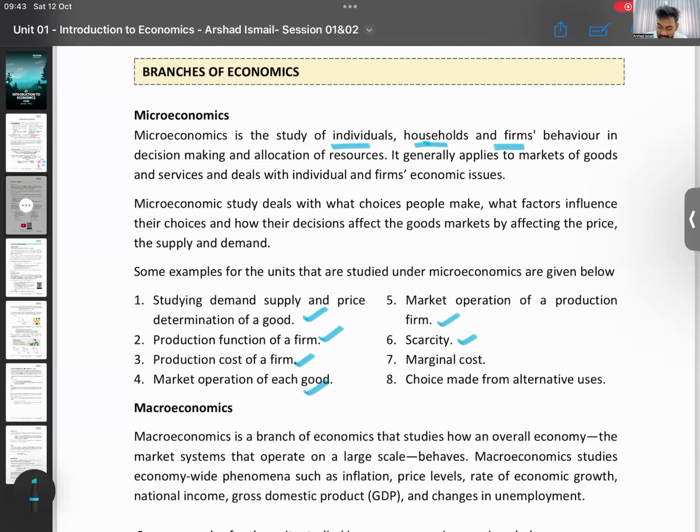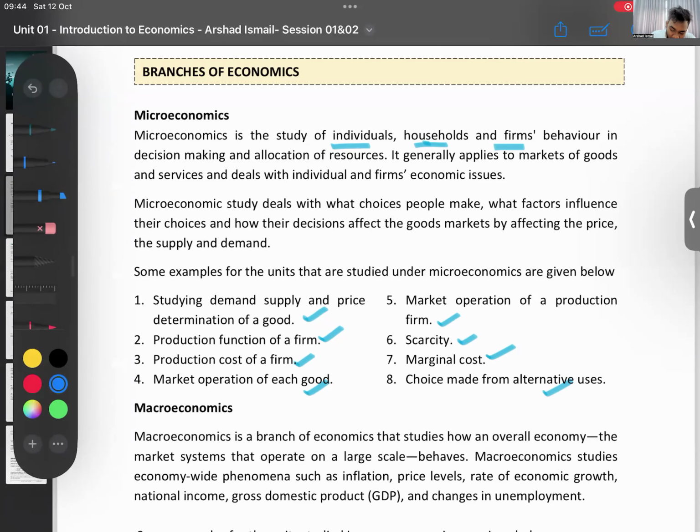Scarcity, marginal cost, choice. All of these are microeconomic topics. What these mean, don't worry, I'm telling you again. Now I know you don't know what scarcity, marginal cost or market operation are. These are units that we learn later, right? For example, production function is unit number 4, production. This is also unit 4. Supply and demand is unit number 2. I told you there are 12 units in the syllabus. So scarcity and marginal cost we will learn in unit 1. These are topics we will talk about later.